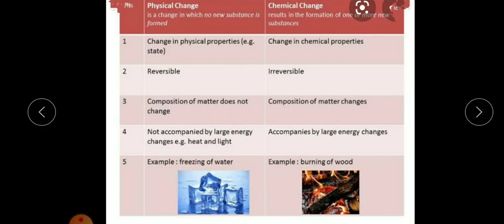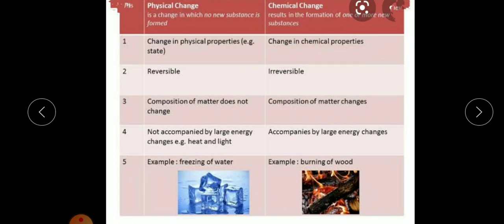And in our last assignment, assignment number 10, I've given you the question: differentiate between physical and chemical changes. Just to make you clear, physical change is a change in which no new substance is formed, whereas chemical change results in the formation of one or more new substances. Change in physical properties, that is the state, will take place in physical change.